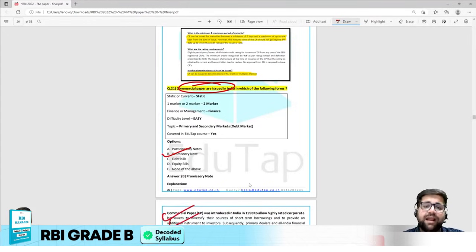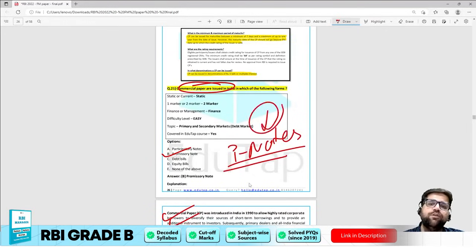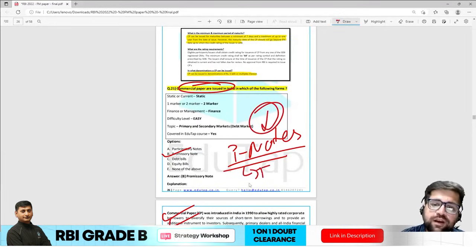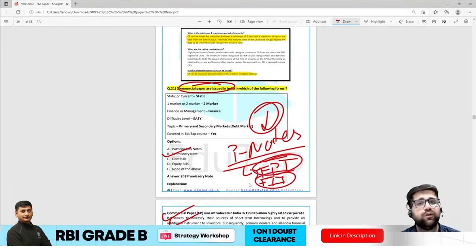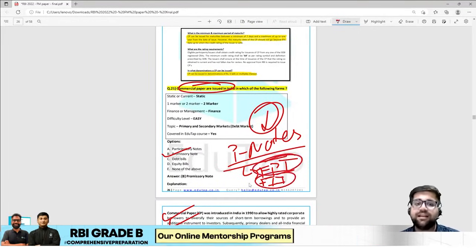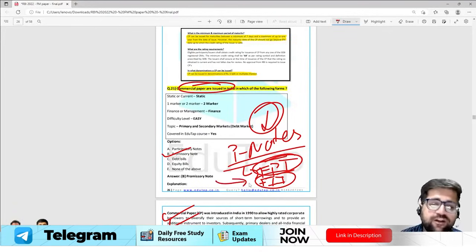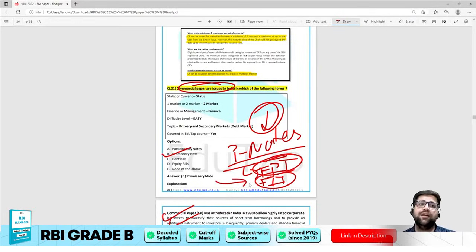And mind you, my friend, many people are saying it's P notes. Many people are saying the answer of this particular question should be participatory notes. No, participatory notes are issued for FPIs, or you can also say FIIs, foreign institutional investors who do not want to register themselves with SEBI. They can still invest in India by not registering themselves with SEBI, and they can invest that particular amount into India via FPI or FII routes. So there is a very big difference when it comes to participatory notes and commercial paper. Domains are very much different when these two terms are coined.